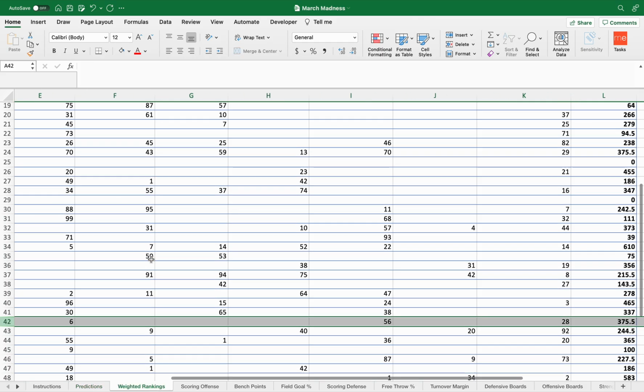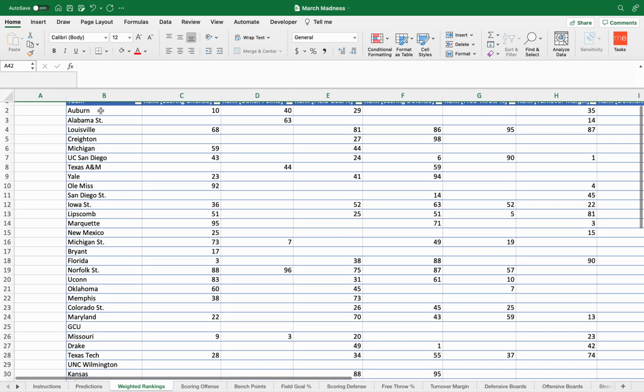Then if I look now at this page here, I have each of the teams, and they're referencing the cells back on the previous page. So Auburn is referencing that C3 spot. If any of the games changed, I could have typed in a different team name and it would have automatically updated here.